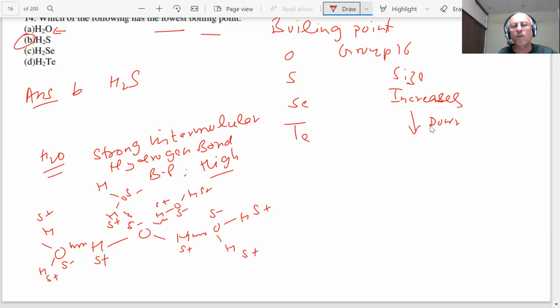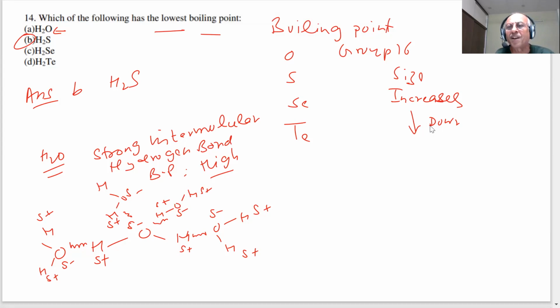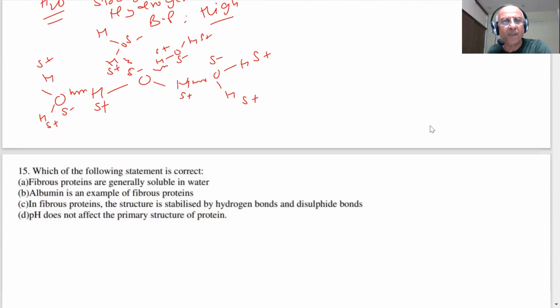So there is a very strong intermolecular hydrogen bonding. Even one water molecule is being hydrogen bonded with one. I have shown 4 water molecules. So the boiling point of water will be exceptionally high due to the strong hydrogen bonding. Okay.